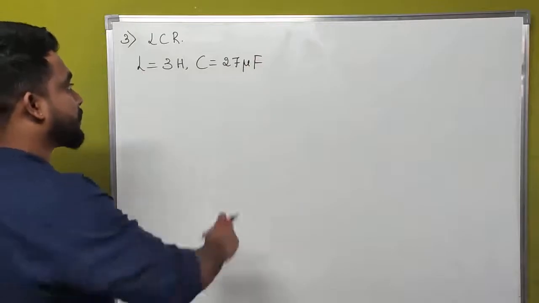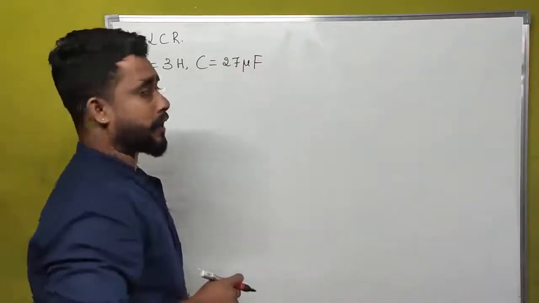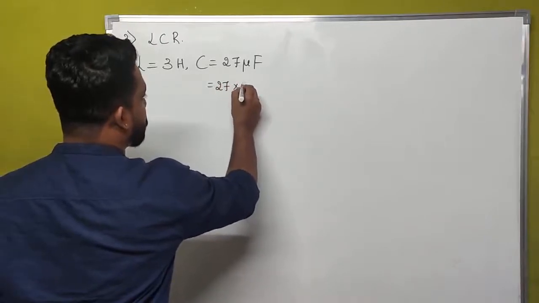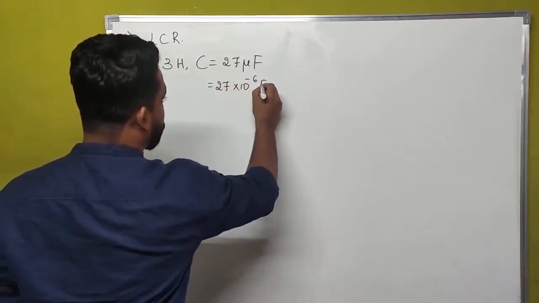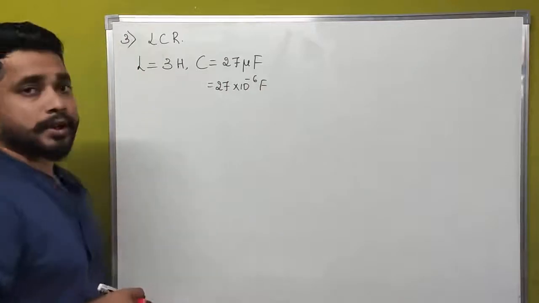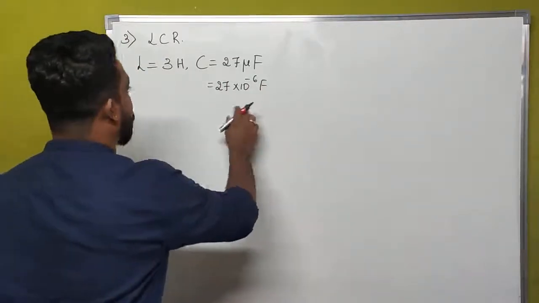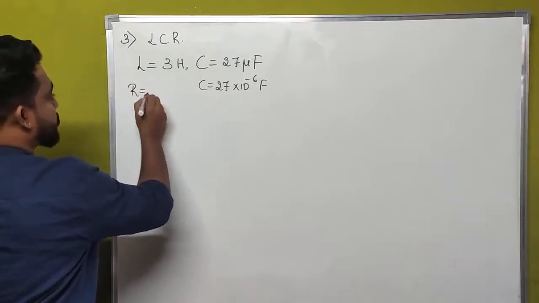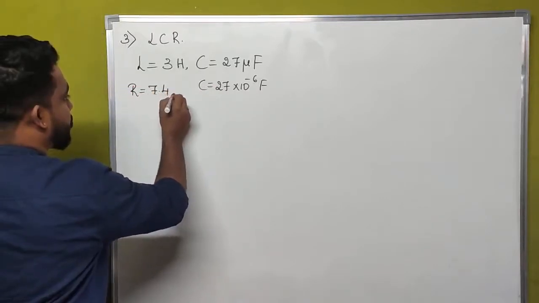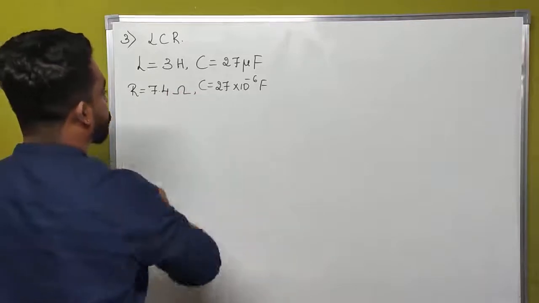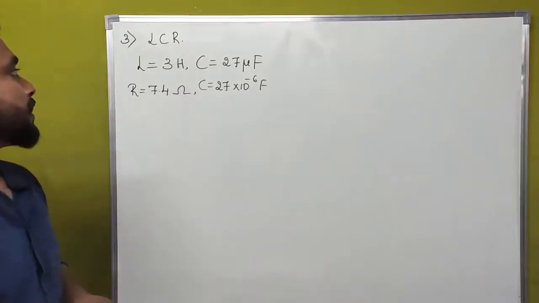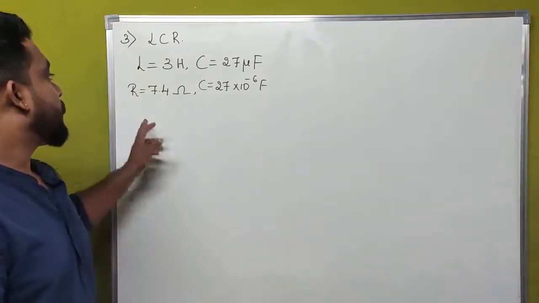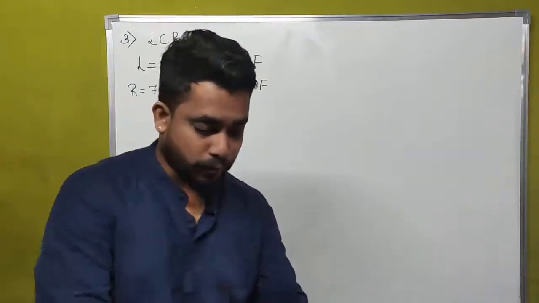27 microfarad. The SI unit of capacitance is farad. Here the value of micro is 10 to the power of minus 6. And the value of resistance of a resistor is equal to 7.4 ohm. L is equal to 3 Henry, C is equal to 27 microfarad and R is equal to 7.4 ohms.